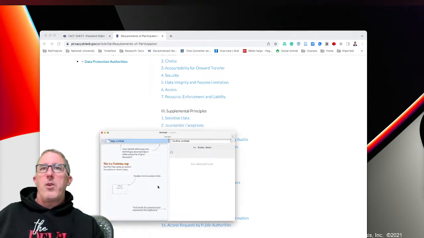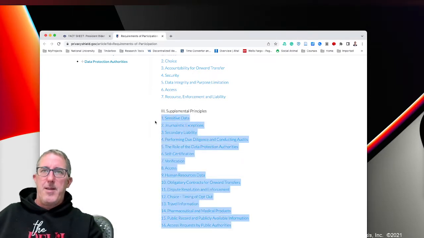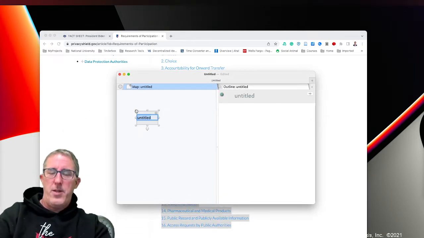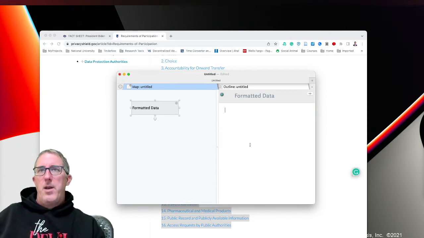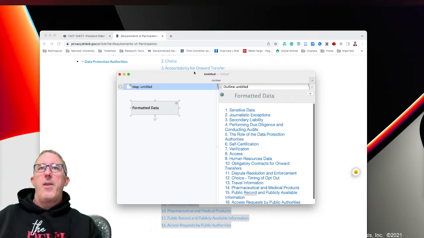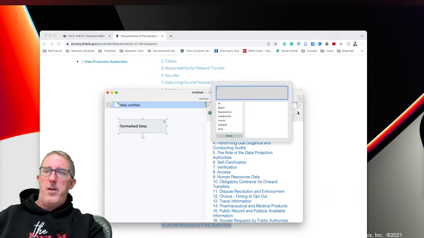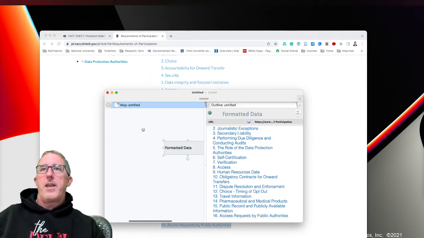So what I'm going to quickly do is have my Tinderbox file, and I'm going to grab this text right here. Okay, so I've grabbed that text, and we're going to call this one formatted data, because when I paste this data into my Tinderbox note like so, you'll see that it comes in with all of its formatting, and particularly the URLs. And then the other thing I'll want to do when I'm doing this kind of research is grab the URL and add the URL attribute to the note. So now I actually know where this data came from.